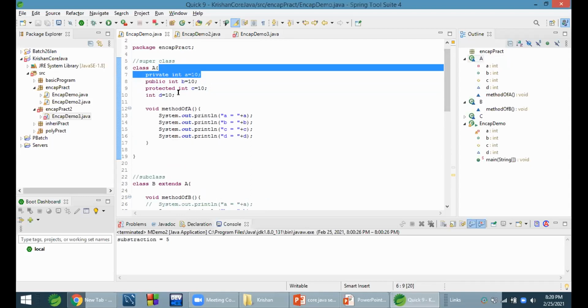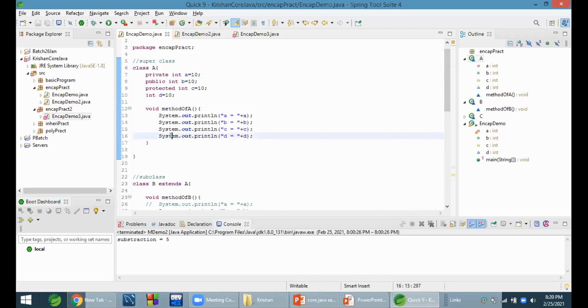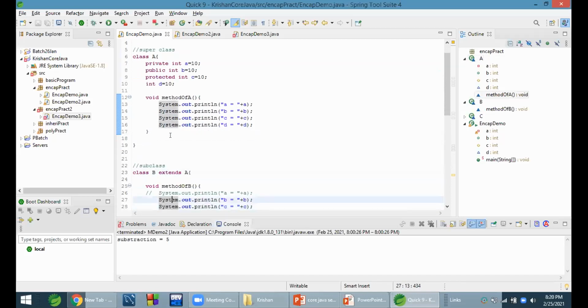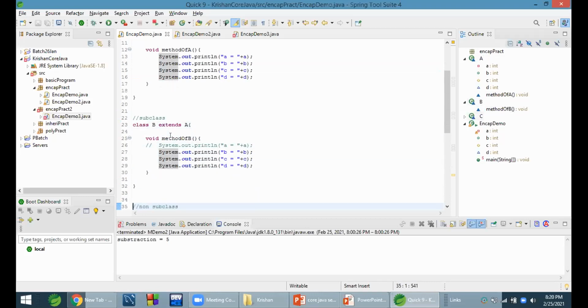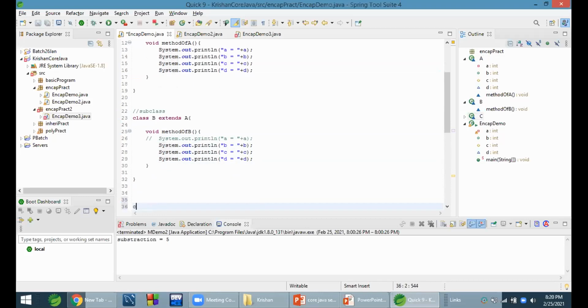Sir, one query is there. Can we create a subclass of a subclass? Okay. Suppose this is a class B. C can be a subclass of B, yeah, we can do that. So B is a subclass, and we can create a subclass to a subclass. This can be like this: class C extends B.